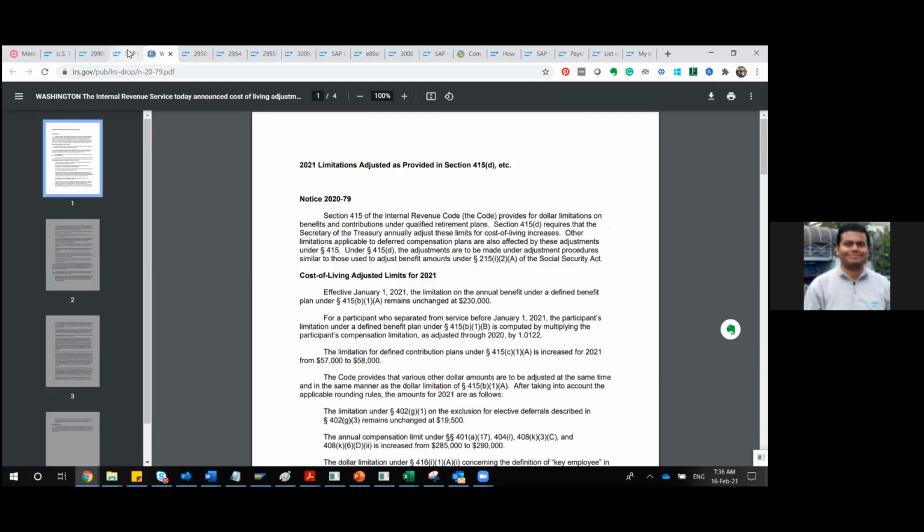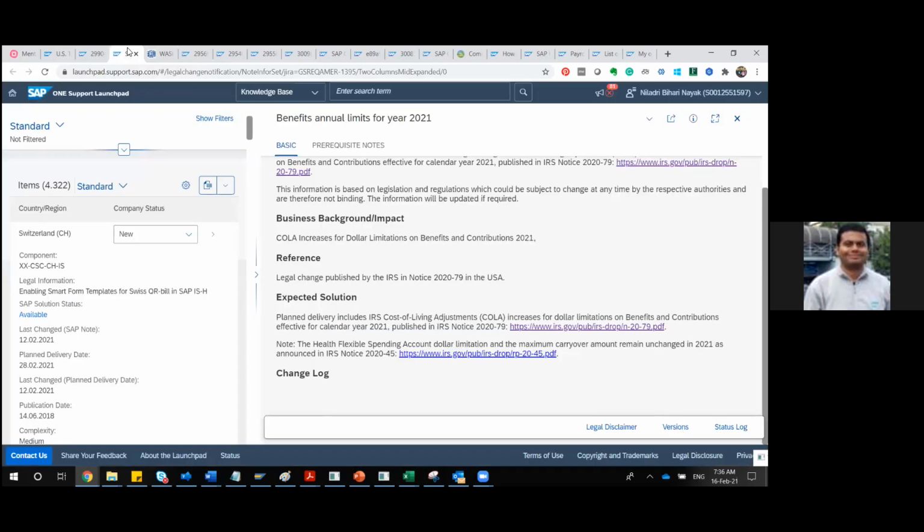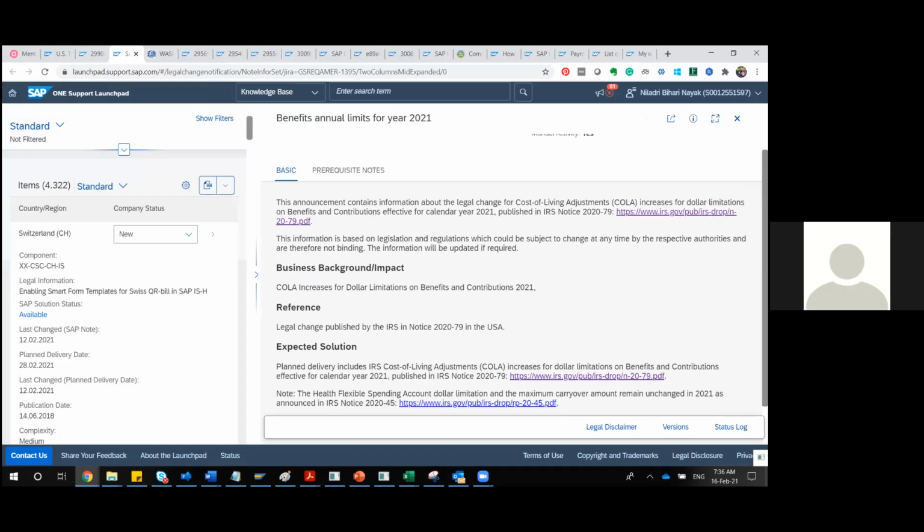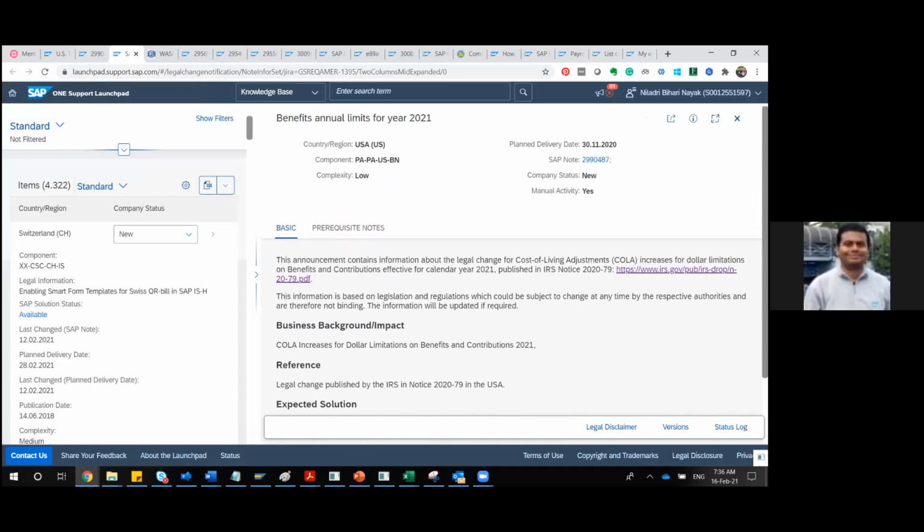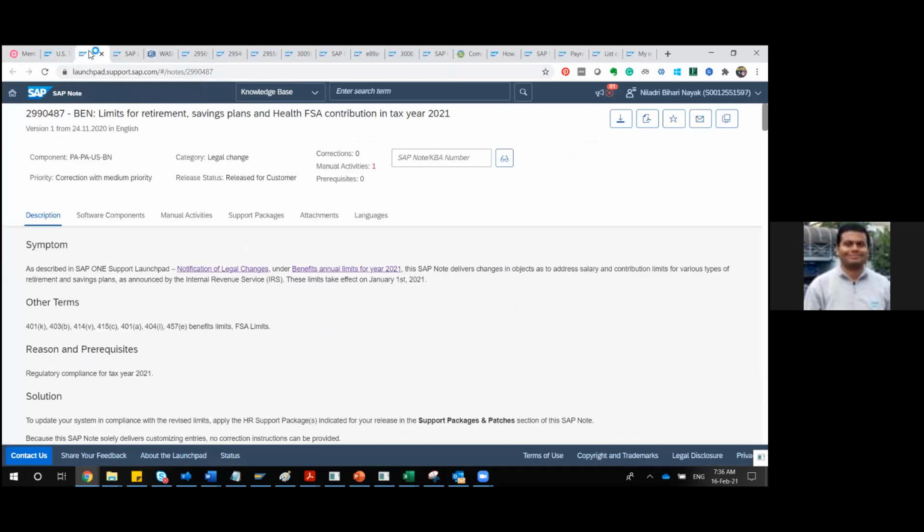After seeing this legal document, this is a proper example of manual changes. Even the note says that these benefits annual limits will actually be updated by you, as a functional consultant. So after this, going to this note, if you see, this is the legal notification, and what are the changes we will be making?